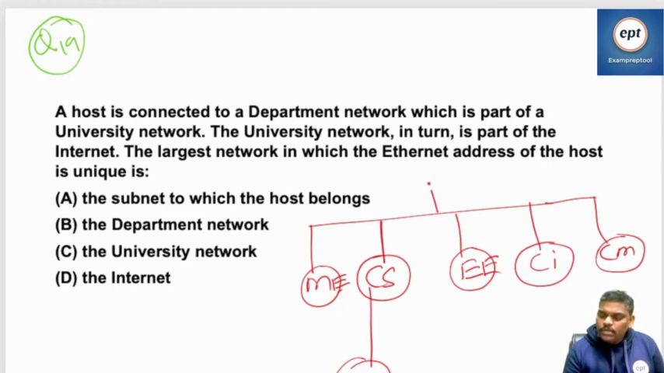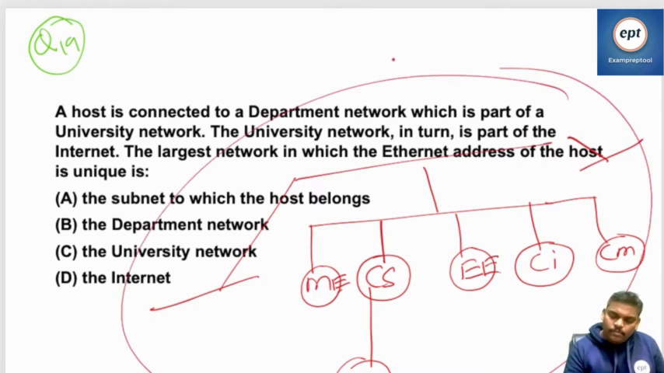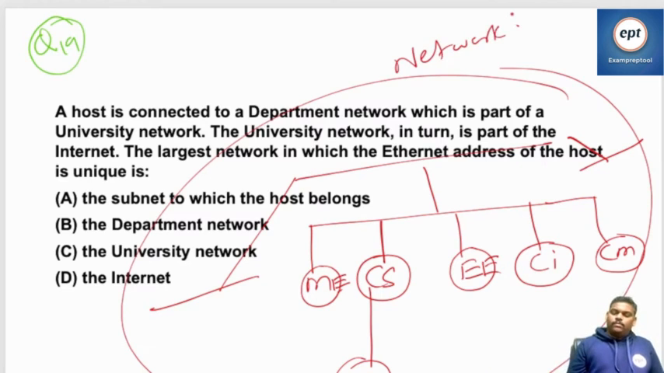So this is one university, which internally contains a lot of things. Some other university, so this total is the network. It is university 1, university 2, university 3, like that, the total network. The largest network in which the Ethernet address of the host is unique.